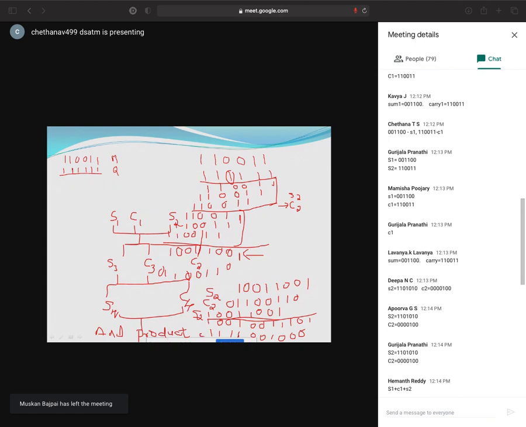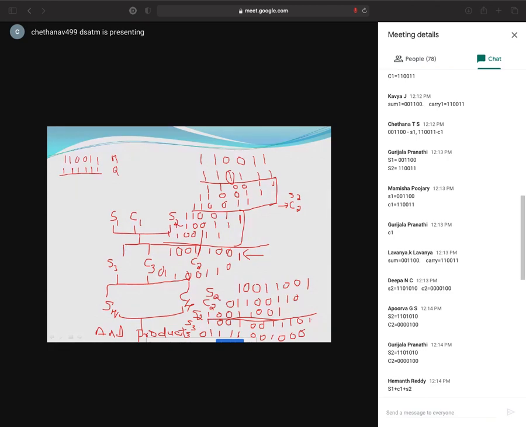This is 1, carry 0. This is your S3C3. Is S3C3 correct? Am I wrong, or is it correct? Once check the carry part.